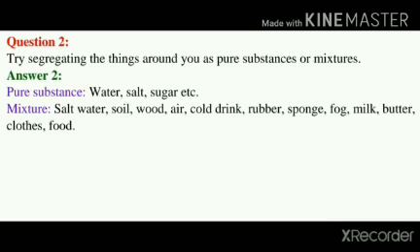We can also add naphthalene ball as a pure substance. Examples of mixtures are salt water, soil, wood, air, cold drink, rubber, sponge, fog, milk, butter, cloth and food.